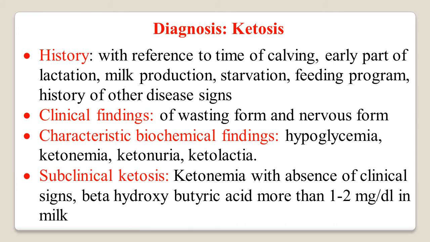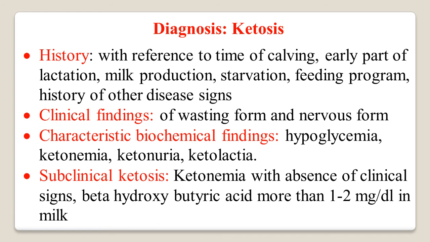So history is important. Clinical findings we have already seen in detail: clinical signs of the wasting form and nervous form. Characteristic biochemical changes are hypoglycemia, ketonemia, ketonuria, and ketolactia.